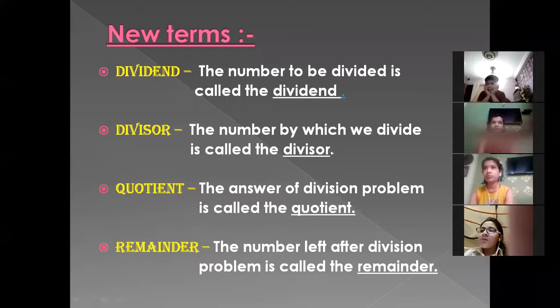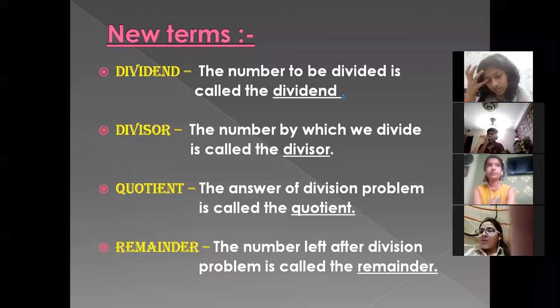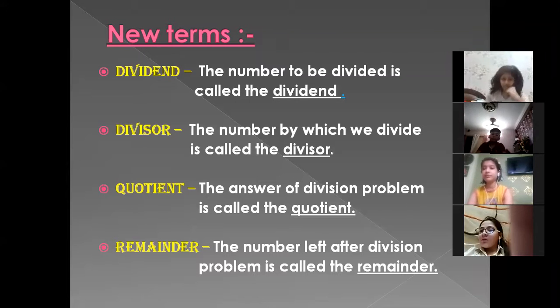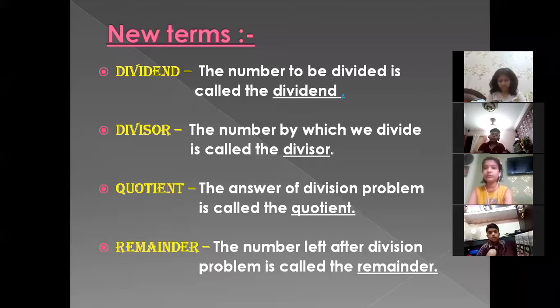Okay, so this time ma'am is going to take Rimsha. Rimsha, unmute yourself. Can you read the third point, the third new term related to division? That is quotient. Speak loudly, beta. This is quotient. So what is quotient? The answer of the division problem is called quotient. Very good.